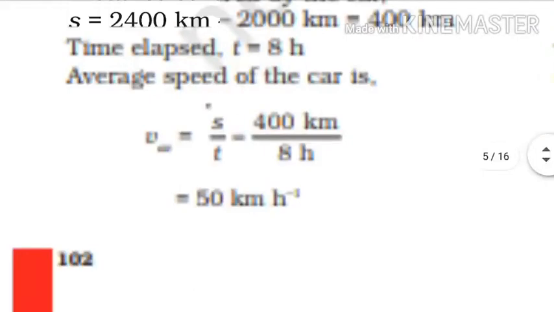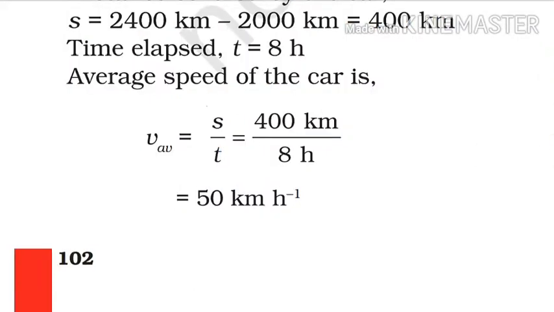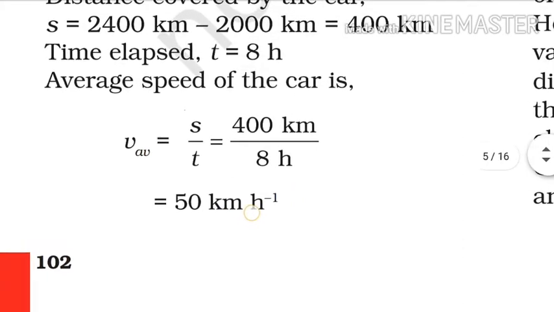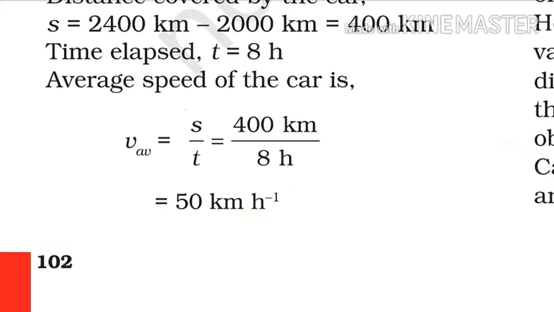So 50 multiplied by 5 by 18. If we divide 50 by 2 and 18 also by 2, then we get 25 multiplied by 5, that is 125 divided by 18.